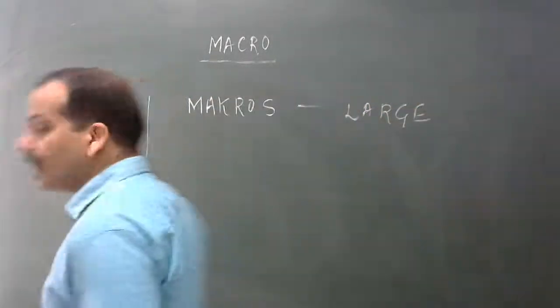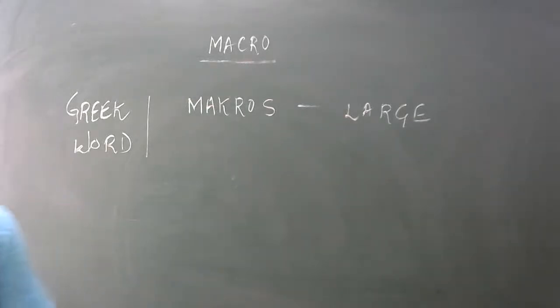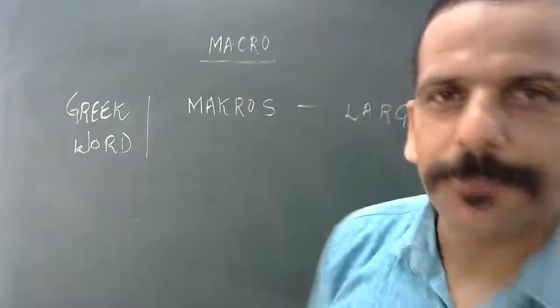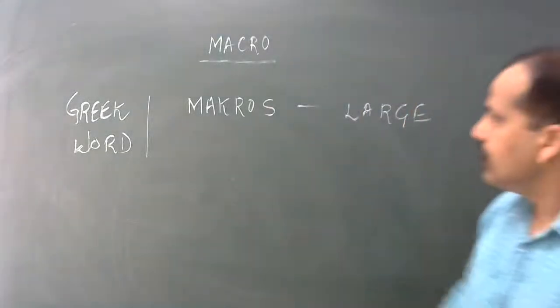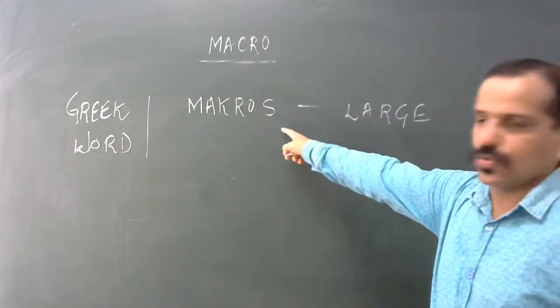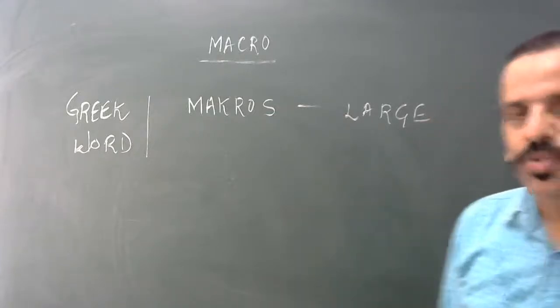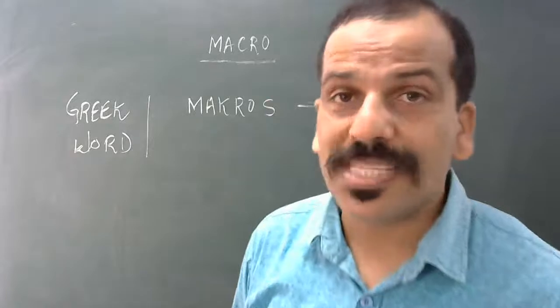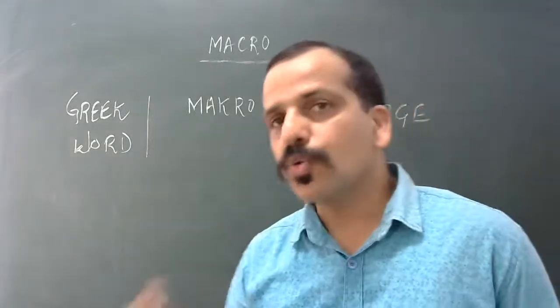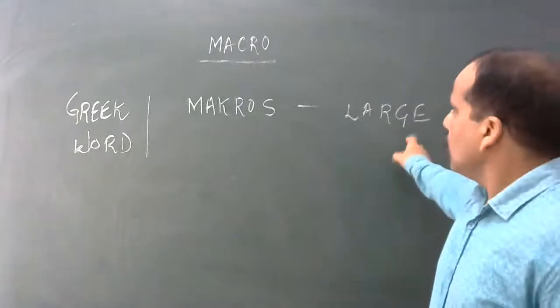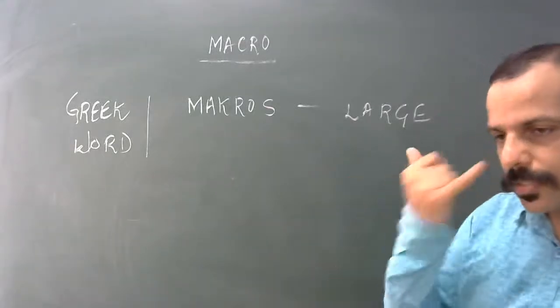So this is a Greek word. Study of macros. Okay, only two or three students have replied. Anyway, good. So this is a Greek word, macros, M-A-K-R-O-S. The meaning of macros is large, micros is small. Now here, the meaning of large.